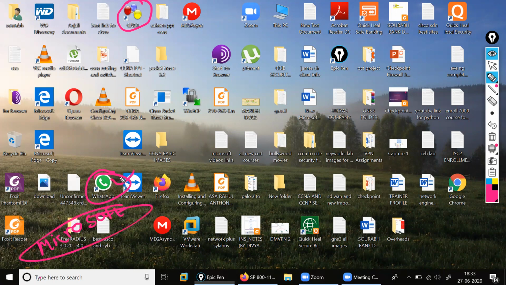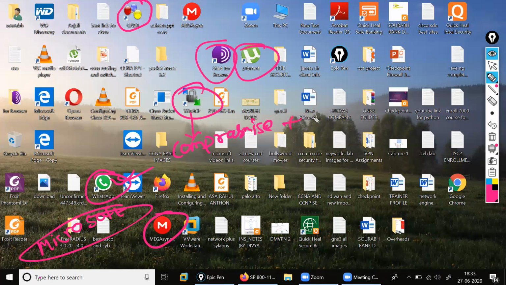So when you install these devices, you are going to compromise the security. Because if you install these devices, they will tell you that when you run them, you have to disable your antivirus. Are you getting my point?